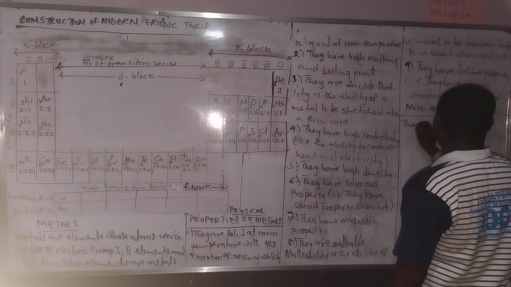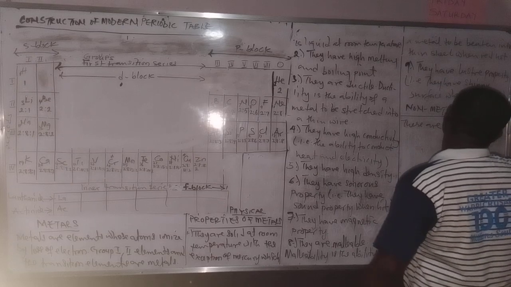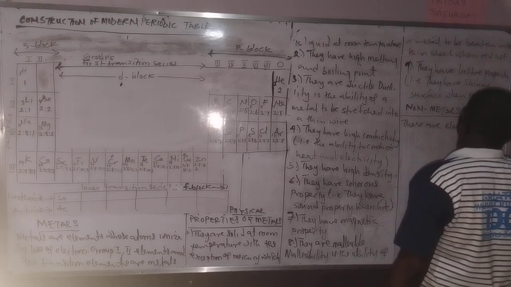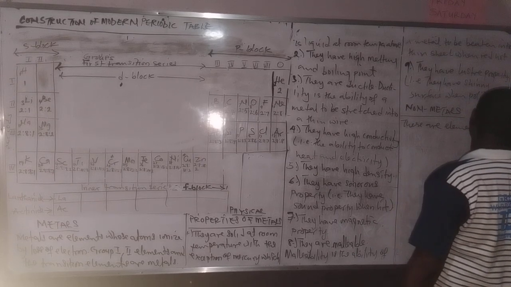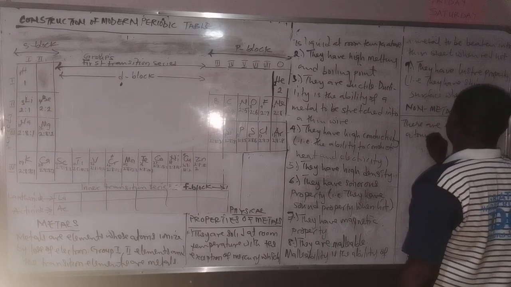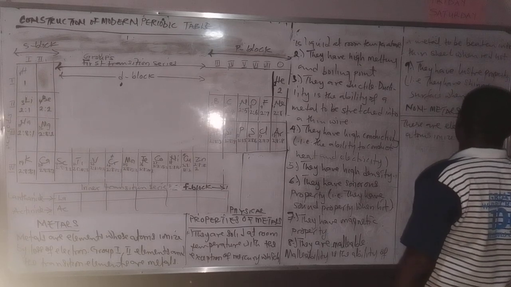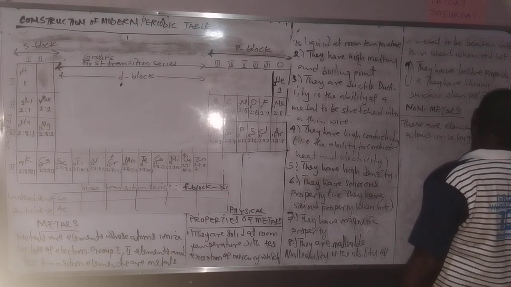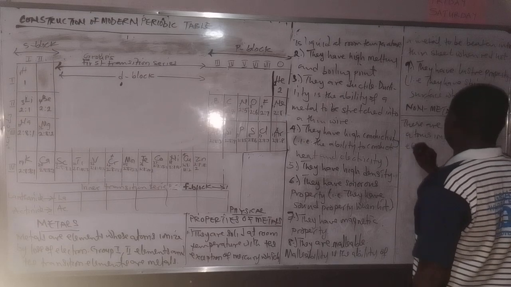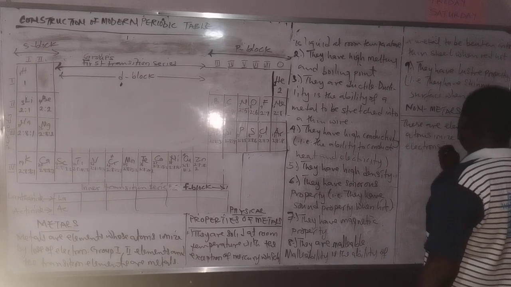Non-metals. These are elements whose atoms ionize by gain of electrons. What makes it so?